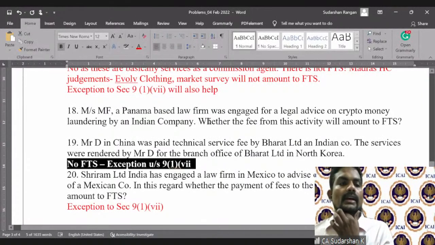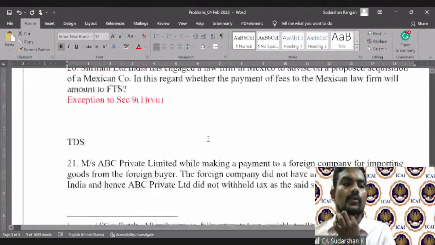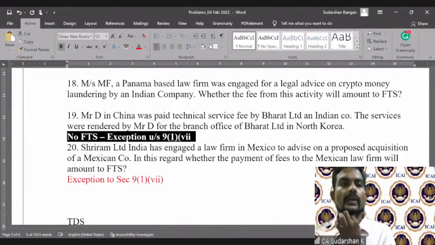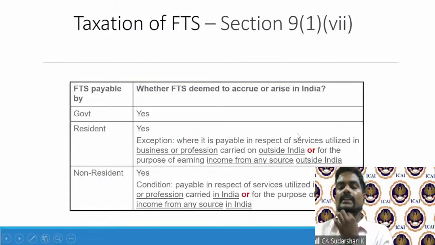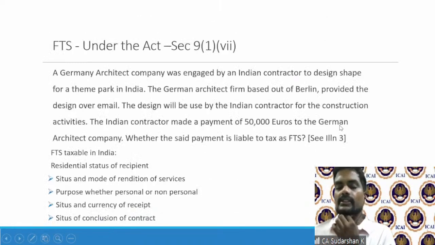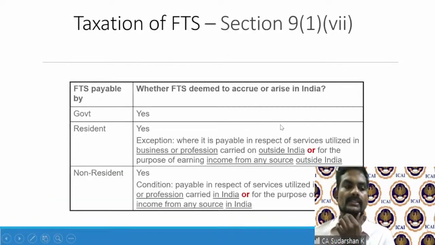So I leave question 18 for you. Just to quickly sum up the FTS part: technical services, managerial, consulting are very widely worded, and there is no need for the services to be rendered in India. As long as the services are utilized in India, they become taxable.